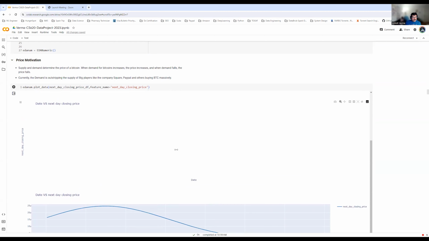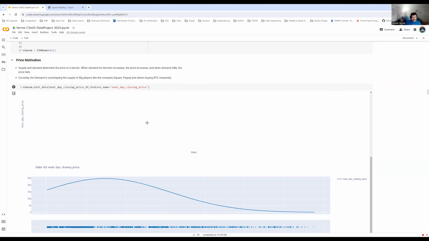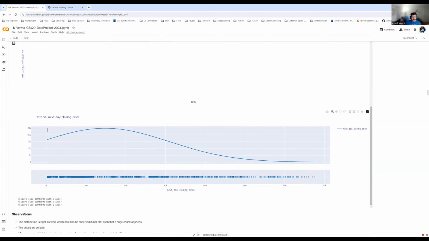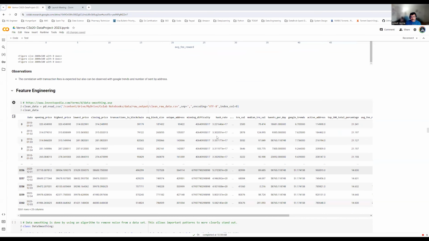And also we could see the distribution of the data, starting from the beginning till the end of the time period. Now I'm coming to the next part, called feature engineering. Though we have close to 25 fields, we also need some other features so that our model can best predict the data.